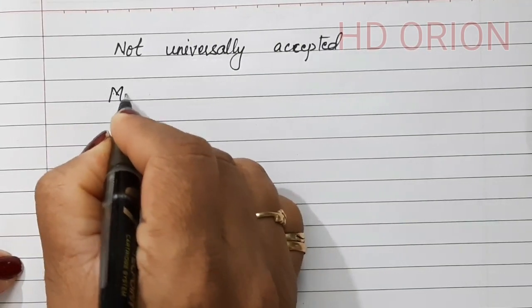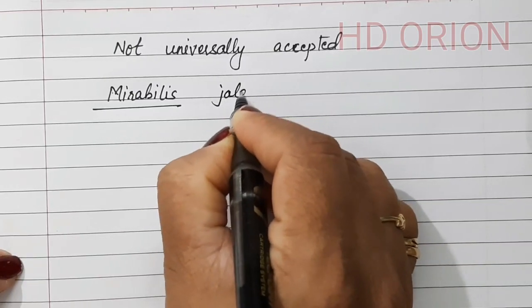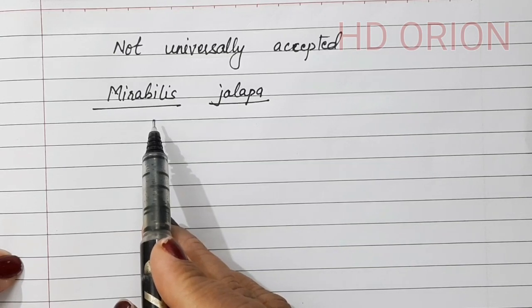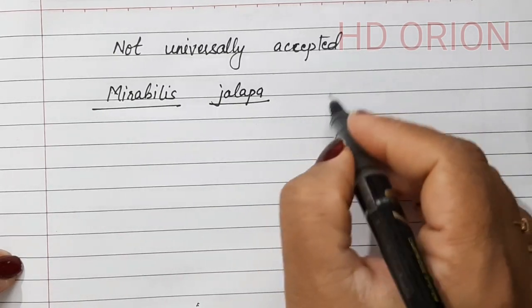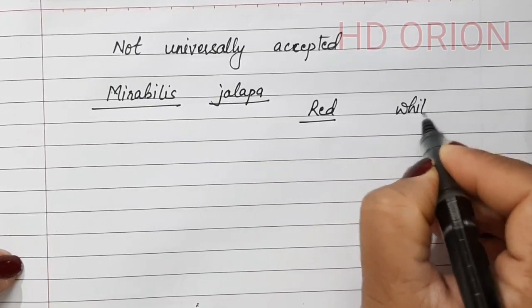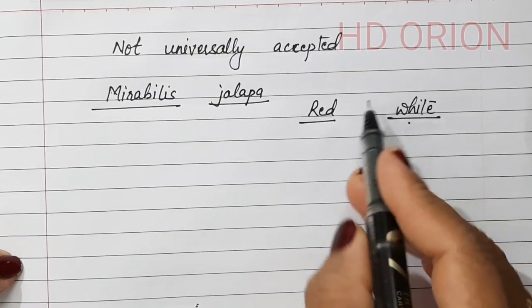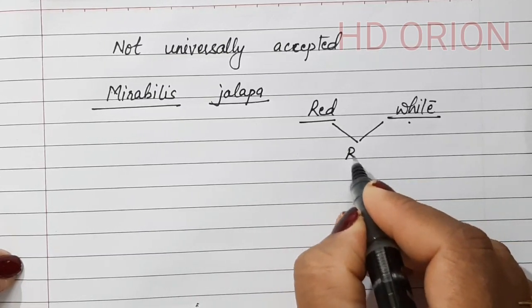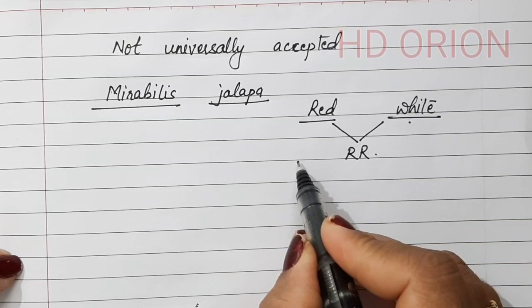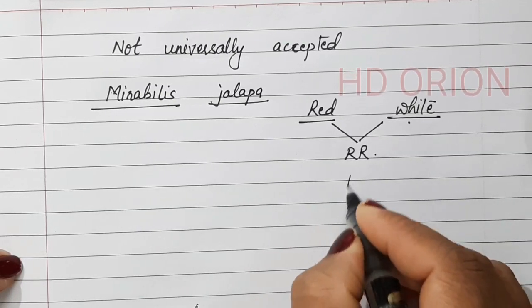There is a plant, the scientific name Mirabilis jalapa, and when we consider its color, there are two types of color, red, which is a dominant trait, and white. And when both the plants having red flowers and white flowers are crossed, in the F1 generation all of them are red. But in the F2 generation, some of the flowers are red, some of the flowers are white, and some are a mixed shade of red and white, that is pink.